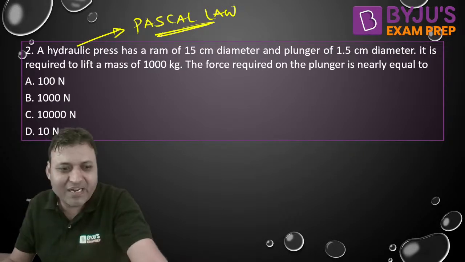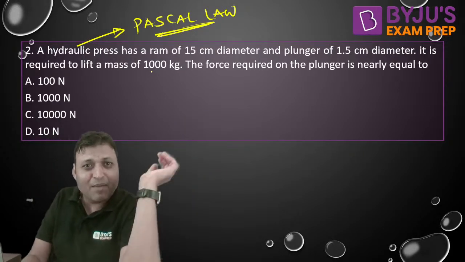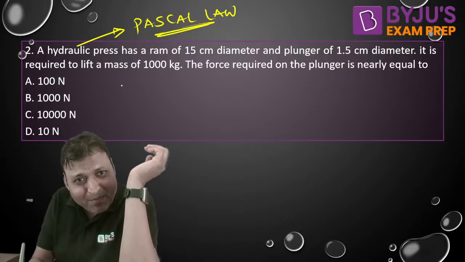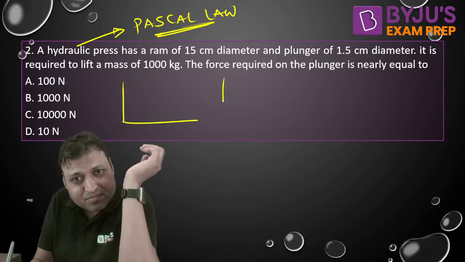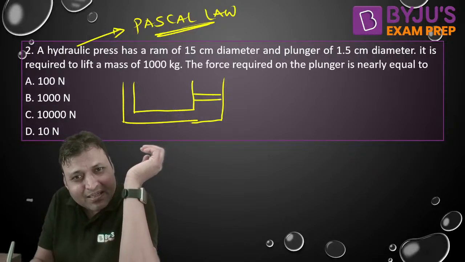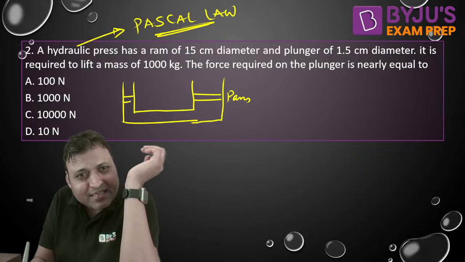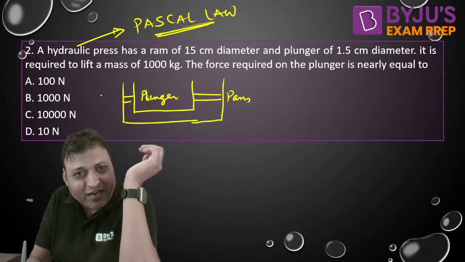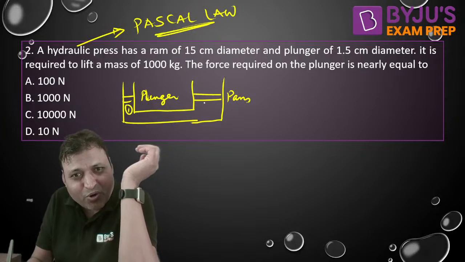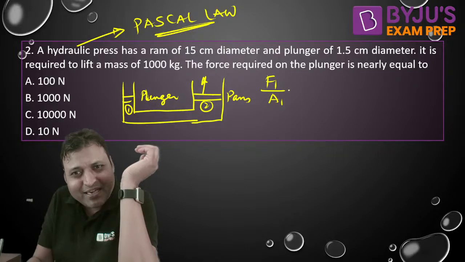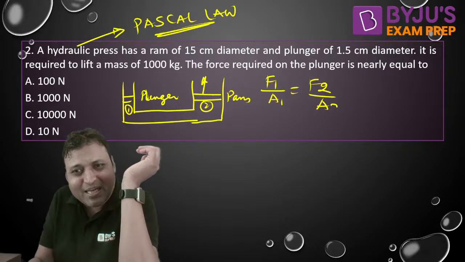Question number 2, quickly. A hydraulic press has a ram. If you remember, this is how the hydraulic press looks like. This is the ram. This is the plunger. So what we discussed was F1 by A1 is equal to F2 by A2. That is the Pascal law.